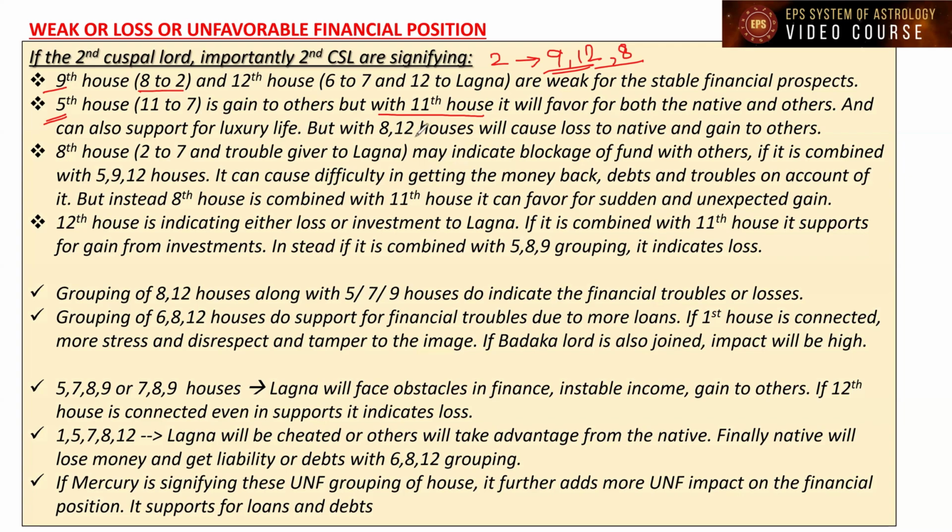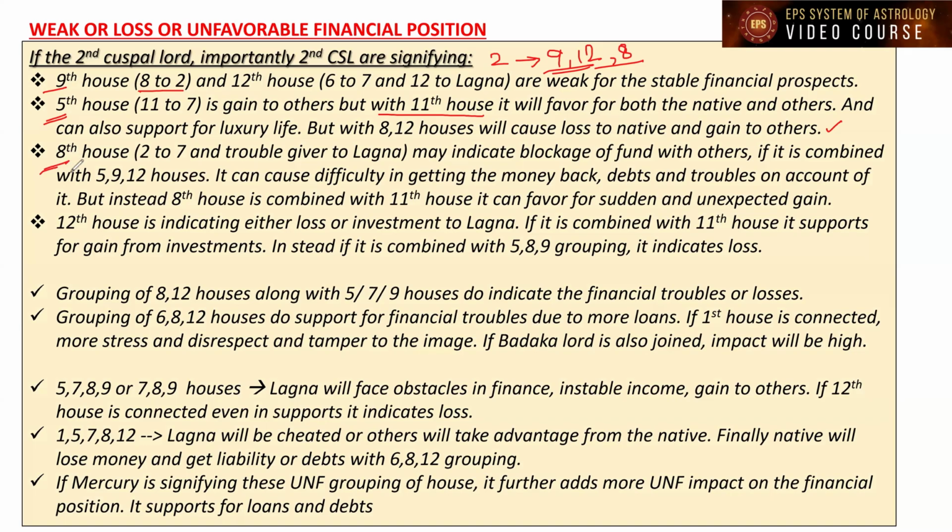But with the 8th house and 12th house, it will cause loss to the native and also gain to the others. So what matters is who is going to connect to the fifth house: either the 11th or favorable houses to finance, or unfavorable houses to finance or to the Lagna, the 8th house and 12th house. Depending on that, the output is going to be there.